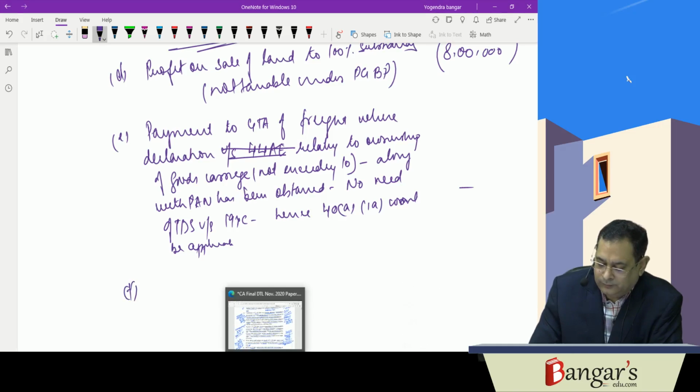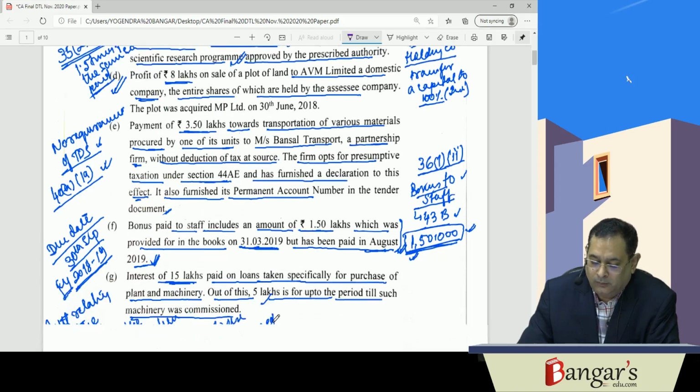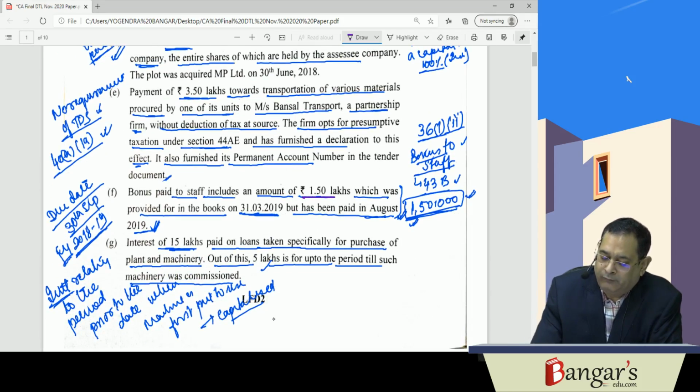Next is bonus to staff, which includes 1.5 lakhs.